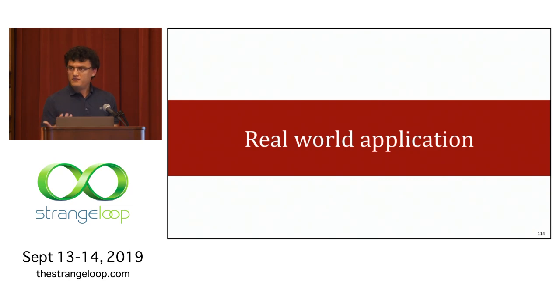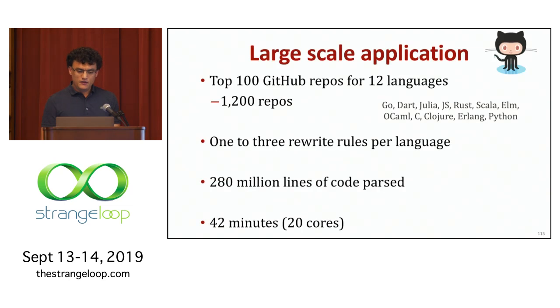As part of validating the approach and applicability, I took the top 100 GitHub repositories for 12 languages. I wrote 1 to 3 of these rewrite rules or patterns that already exist in linters, checkers, or refactoring tools. I applied this to over 250 million lines of code, and that takes about 42 minutes on 20 cores. So the approach is quite fast. You can run this on quite large code bases just on your laptop.